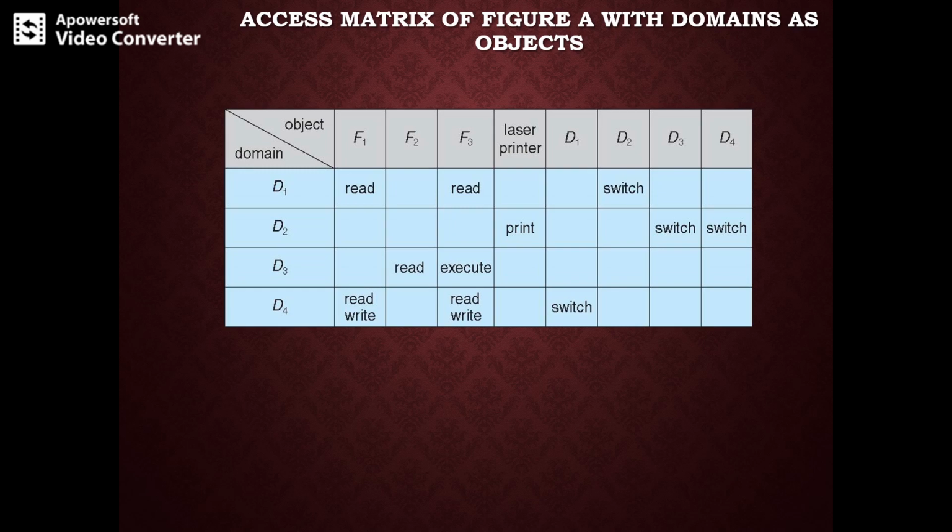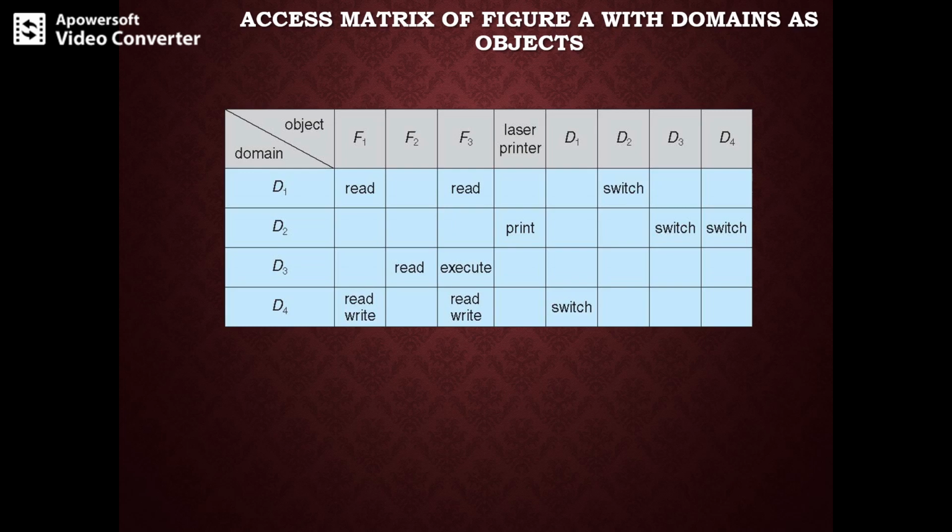You can observe that a process executing in domain D2 can switch to domain D3 or domain D4, a process in domain D4 can switch to domain D1, and one in domain D1 can switch to domain D2.